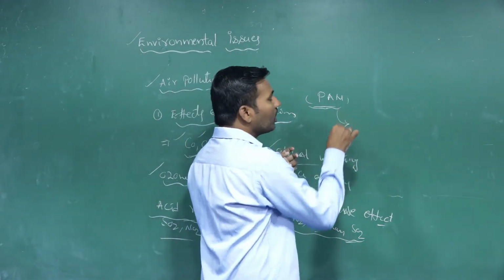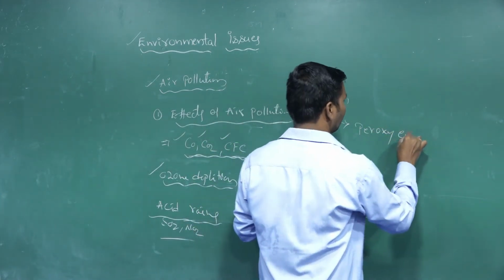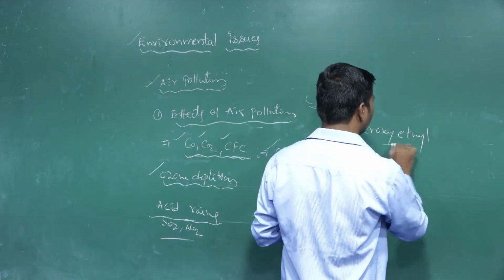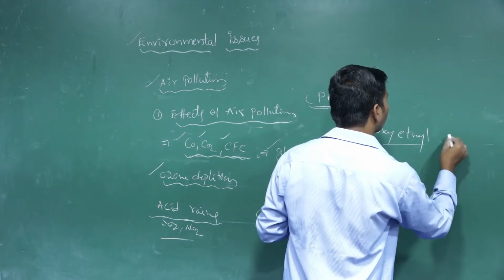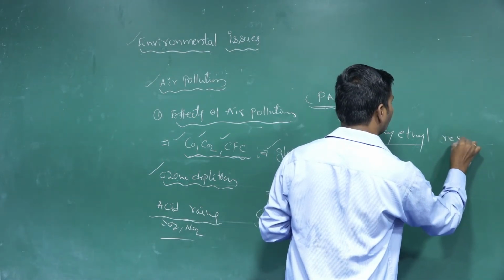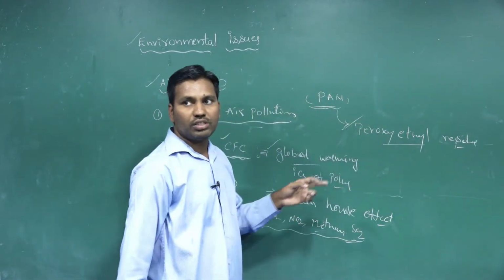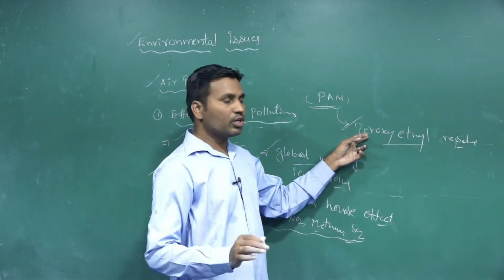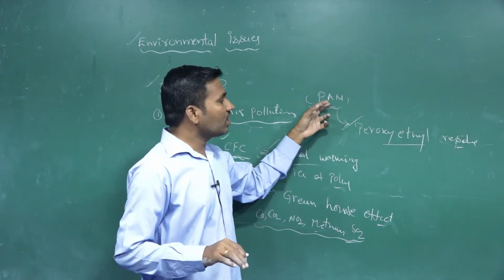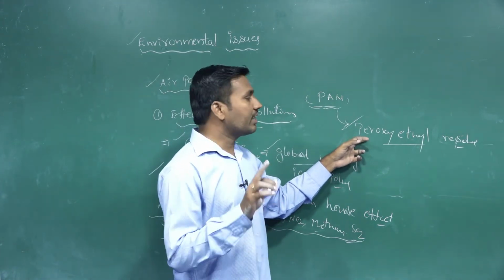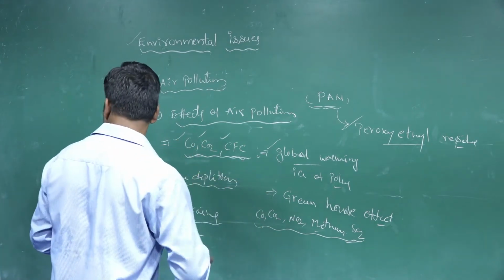These are converted, and peroxyacetyl residues are formed. These cause health problems in humans. So like this, there are other effects also caused in humans and the environment because of air pollution. These are the other effects of air pollution.